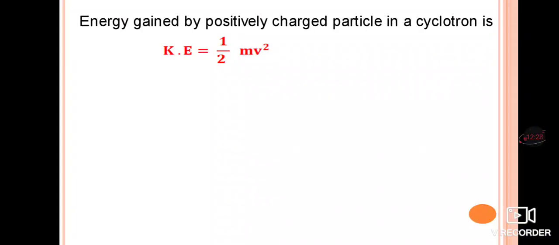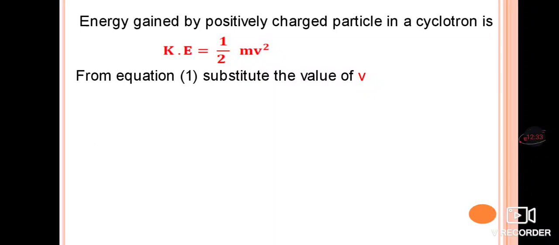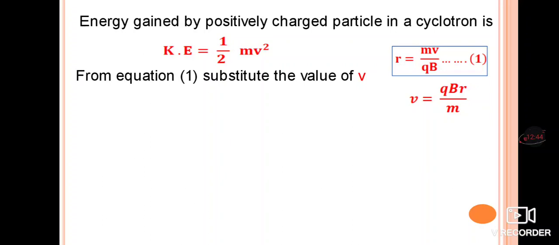So, this is regarding the theory of the cyclotron. Now, the energy gained by a positively charged particle in a cyclotron is given by the kinetic energy, which is half m v square. From equation 1 we have to substitute the value of v, where r is equal to mv divided by qB. So, from this v is equal to qBr divided by m. Substituting the value here, kinetic energy is equal to half m, and instead of v we replace it with qBr divided by m, the whole square.